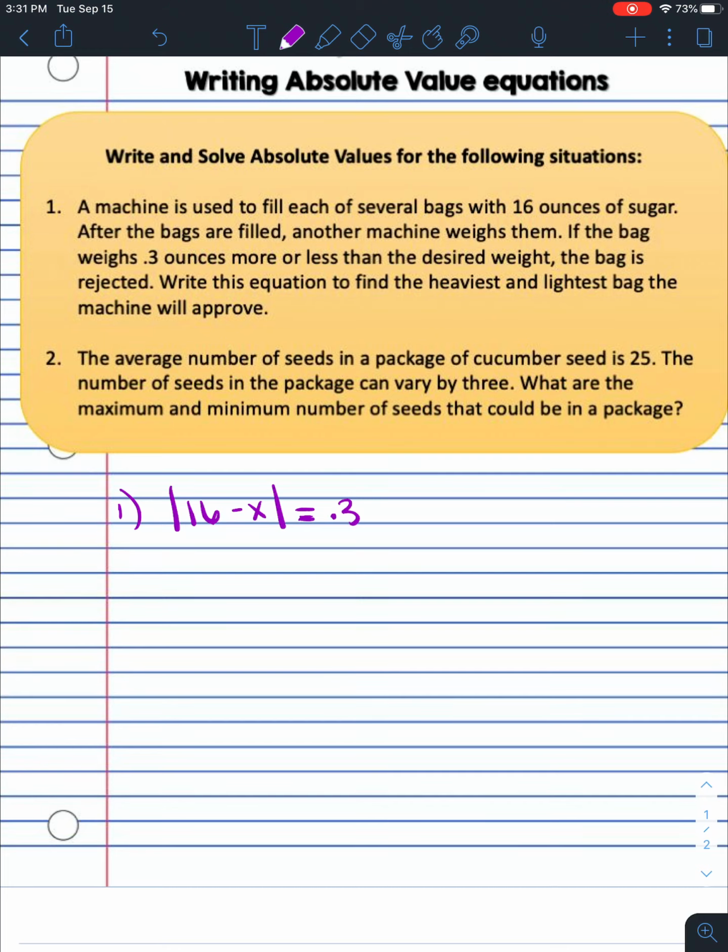Okay? So I've got to put it in absolute values because I can say, well, I need to do 16 minus x equals 0.3. And I can do the negative of 16 minus x is equal to 0.3. And we can figure out what those amounts are, the least amount and the most amount of sugar we can have in our bag before the machine rejects it. So on this side, I'm going to solve. I'll subtract 16 from both sides. That gives me negative x equals, like 15.7 maybe, 16.